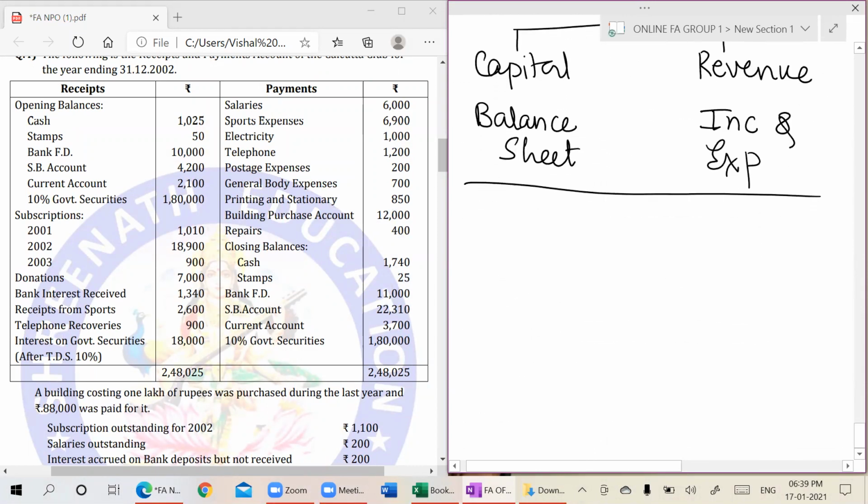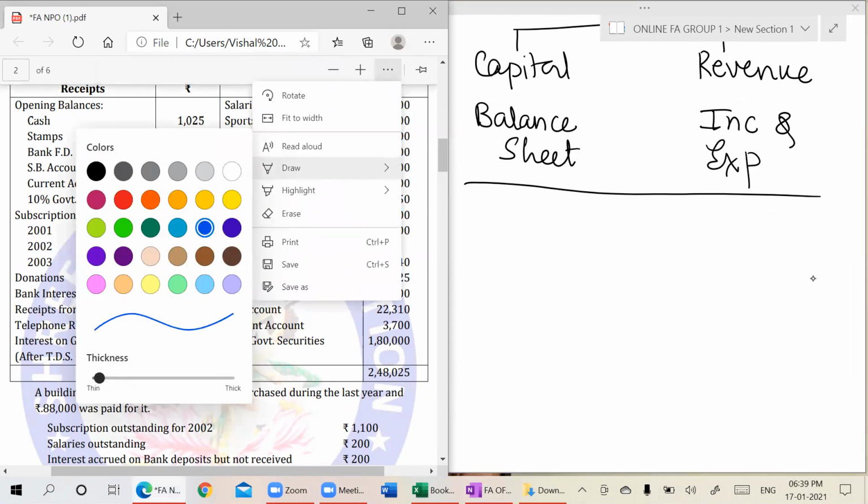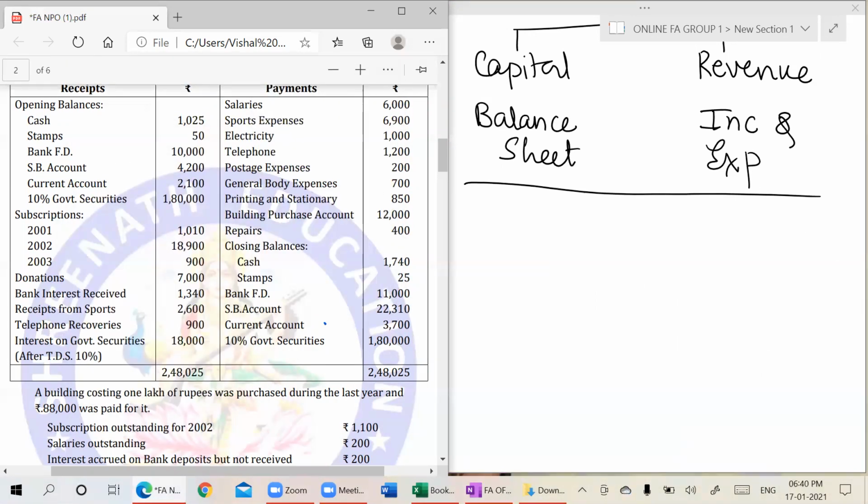Donation, okay, it is income. Bank interest received, income. Received from sports, income. Telephone recoveries, income. Interest on government securities after TDS 10%. Okay, fair enough. Salary, sports expenses, electricity, telephone, postage expenses, general body expenses, printing and stationery, building purchase account. This is something I have never heard, something called a building purchase account.